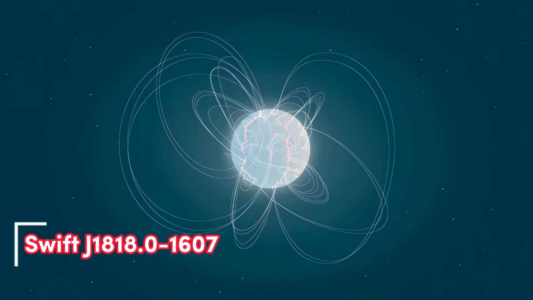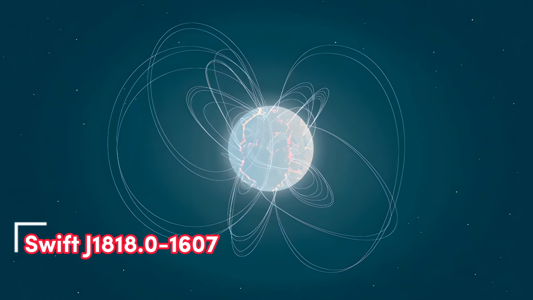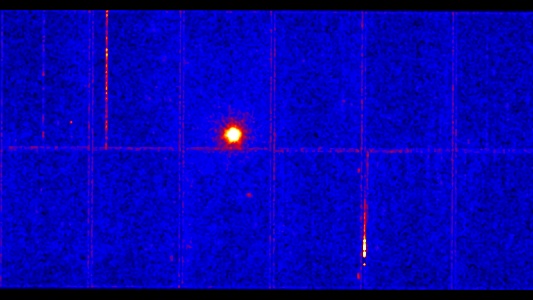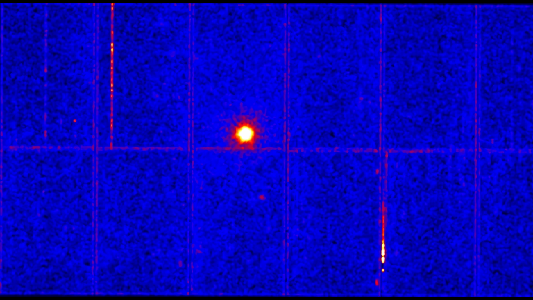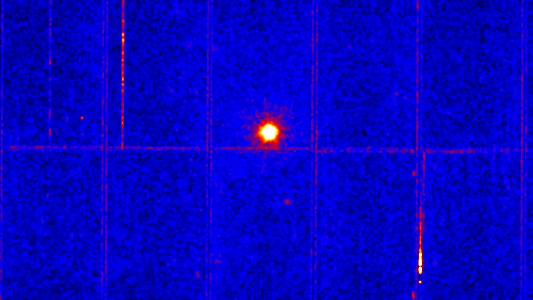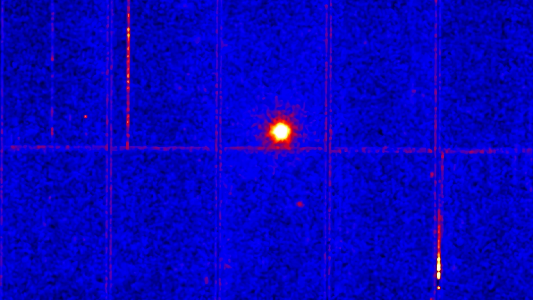The youngest star in the universe is the Neutron star named Swift J1818.0-1607. Estimated to be between 240 and 500 years old, the star was discovered on March 12, 2020, by the Neil Gehrels Swift Observatory belonging to NASA during an X-ray burst.